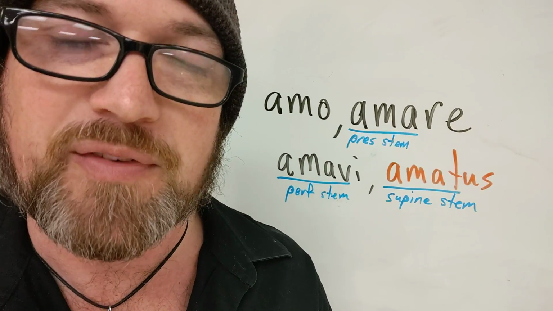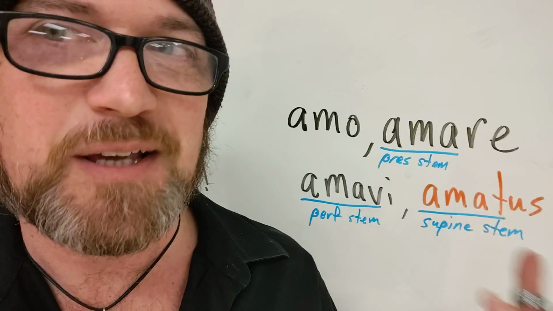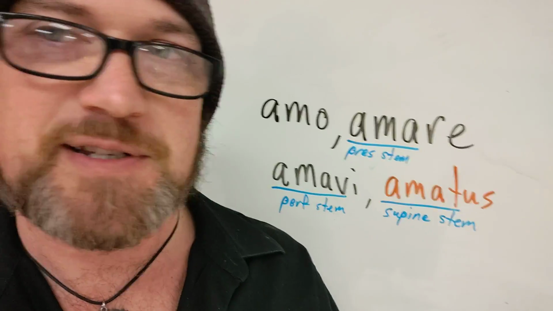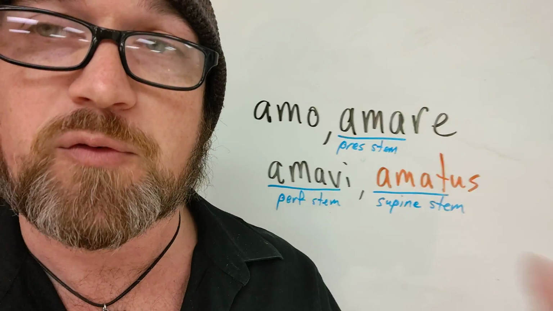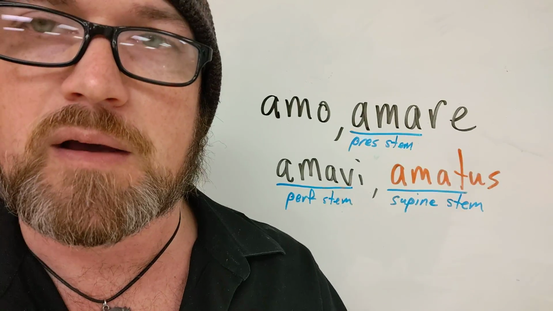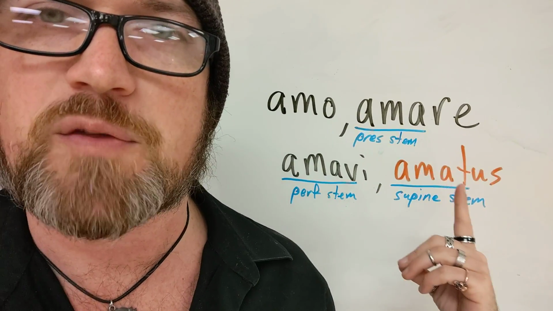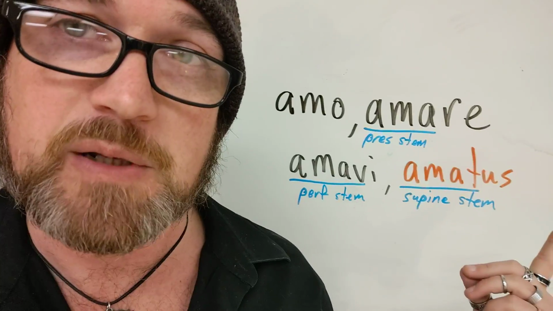Not what we're going to do in the perfect. In the perfect, we actually do something really similar to what I just described us doing in English. We use essentially an adjective, and then we put a form of the verb to be with it. So this is where our fourth principal part is finally going to come into play.